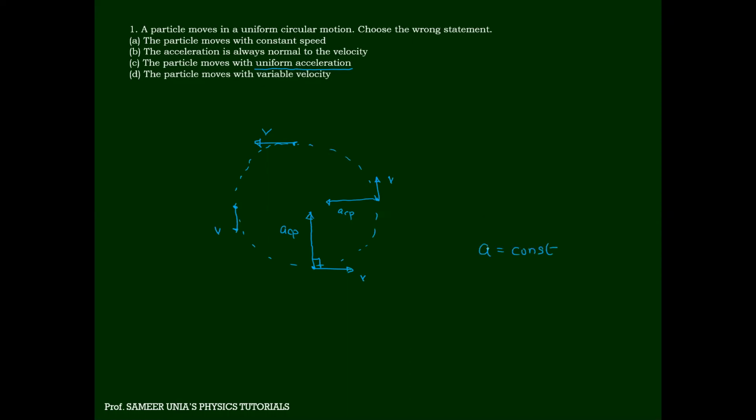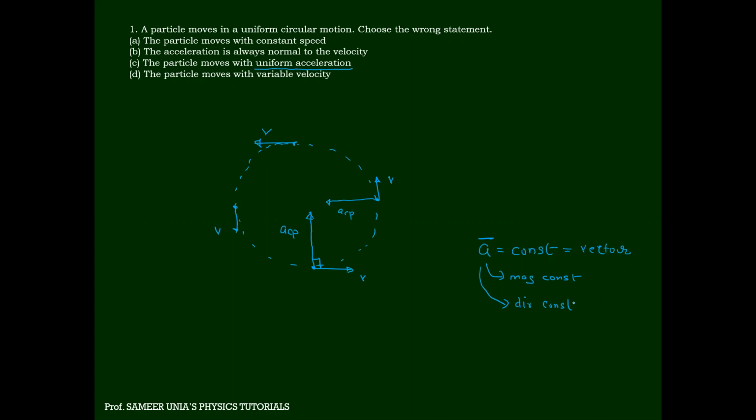Acha, A is a vector or a scalar? Acceleration is a vector quantity. That means if this is constant, he is telling you that means magnitude is also constant. And what else is constant?